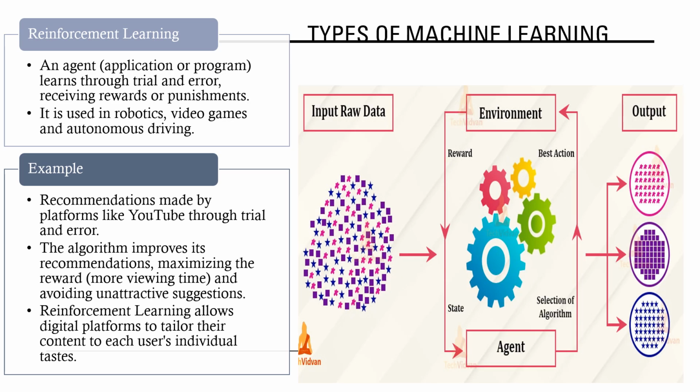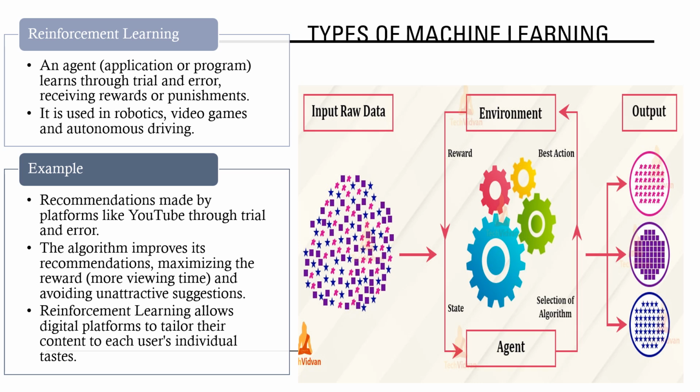Another example is the learning that DeepL, the translator, performs when the user improves the translations given to him. The third of them is reinforcement learning. An agent, application or program, learns through trial and error, receiving rewards or punishments. It's used in robotics, video games, and autonomous driving.